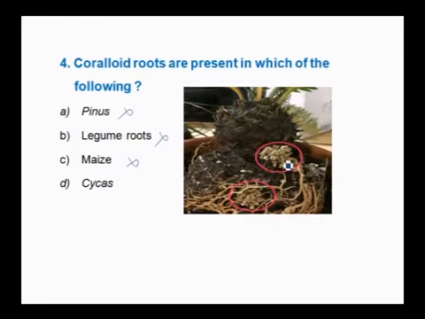These are associated with cyanobacteria, and these cyanobacteria will give nitrogen to the cycas plant. In turn, it gives nutrition to those cyanobacteria, and these are symbiotically associated in cycas roots. So the coralloid roots are present in cycas. So the right answer is cycas.